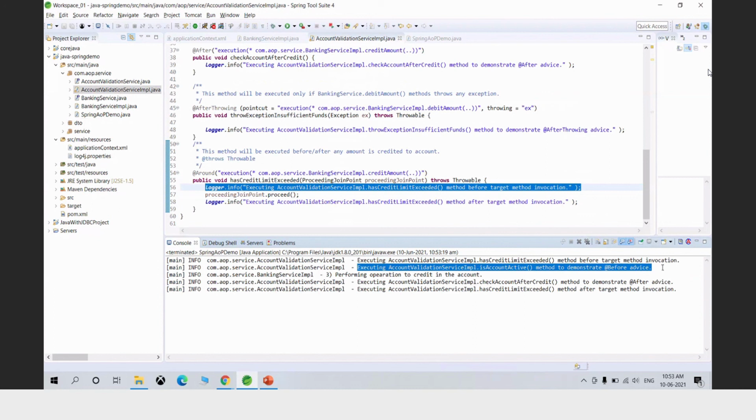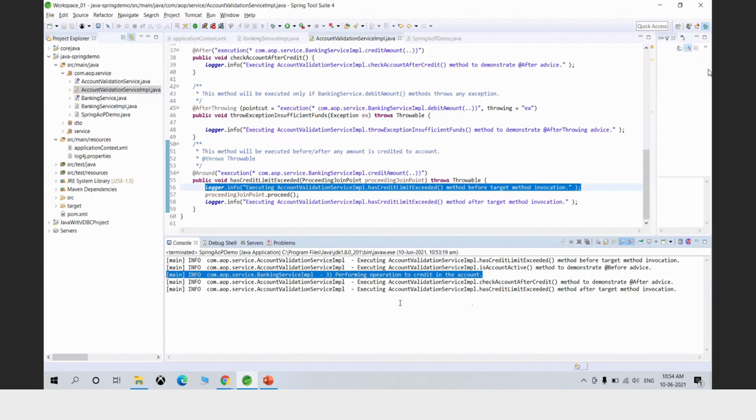So what it means is that if you have a @Before advice as well as @Around advice for any particular target method, @Around will be executed first, followed by the @Before advice. Okay. So after that, the BankingServiceImpl creditAmount method is being executed.